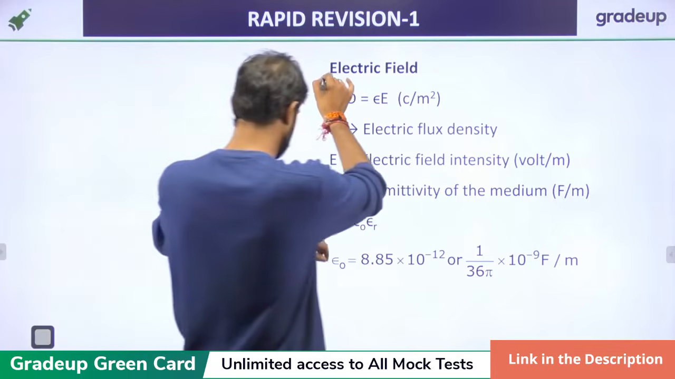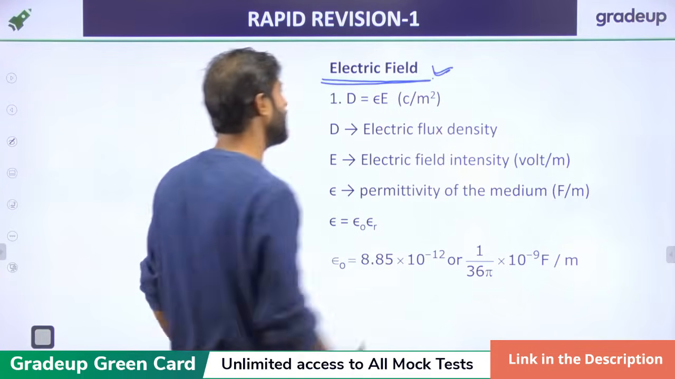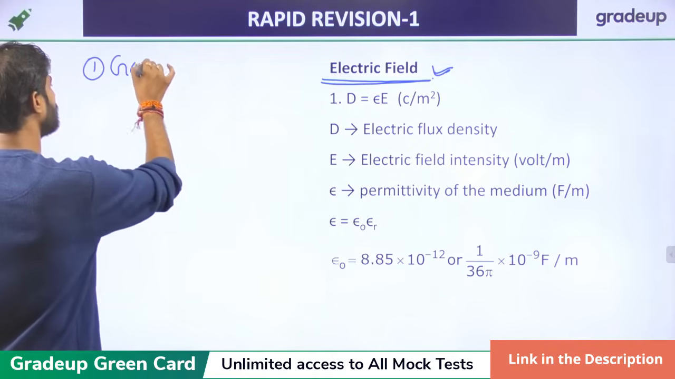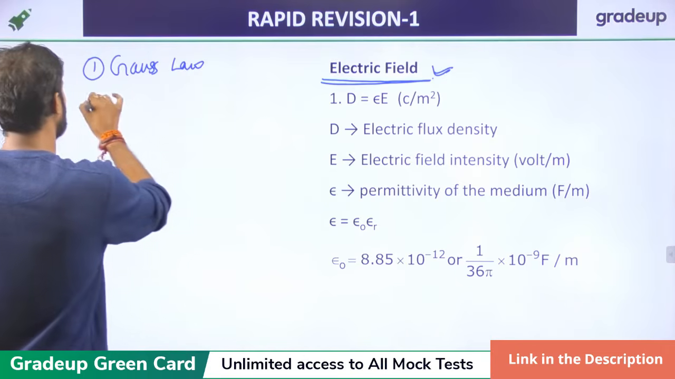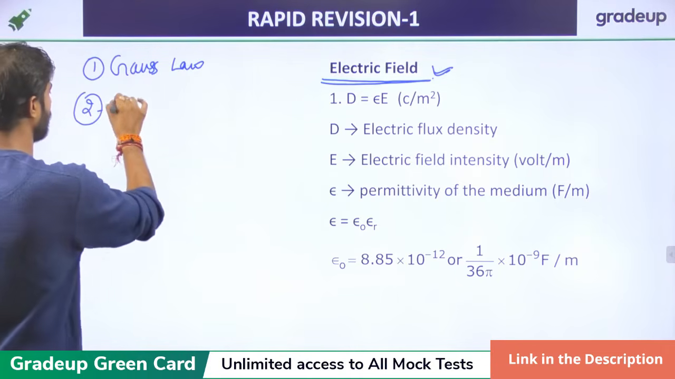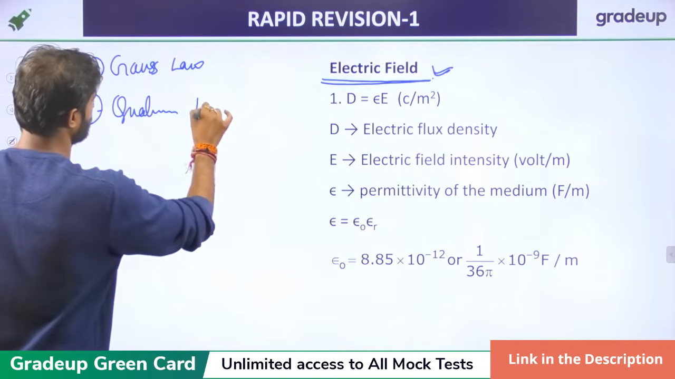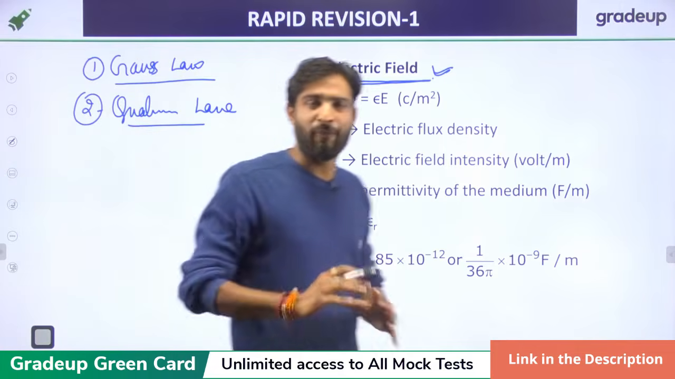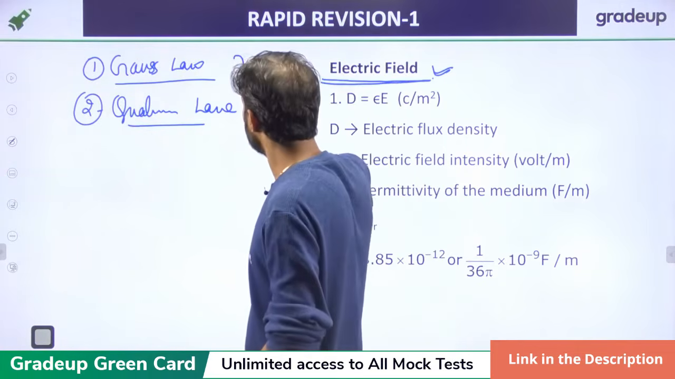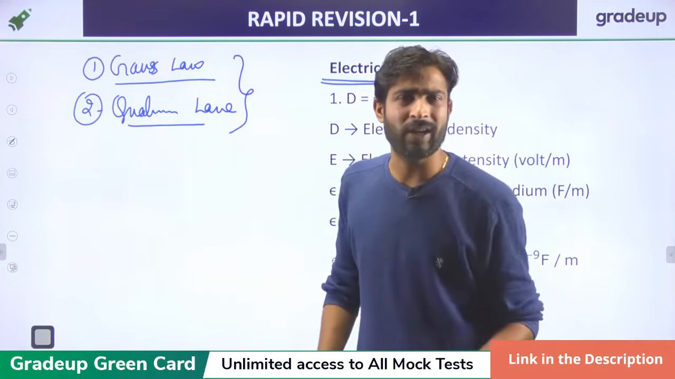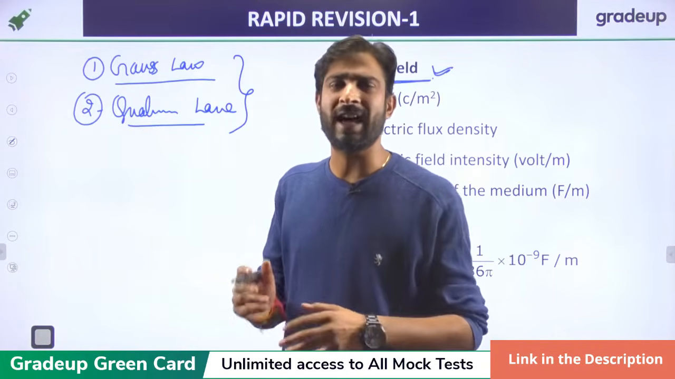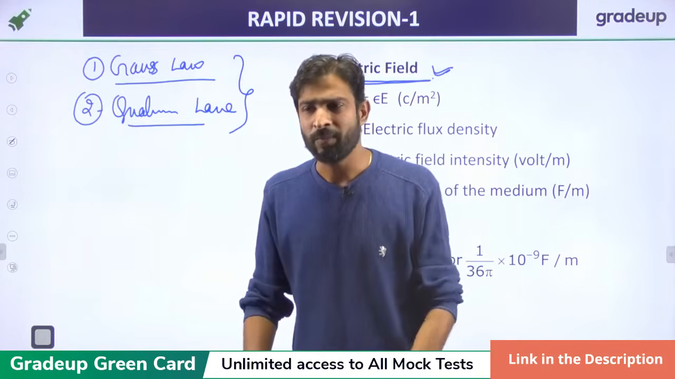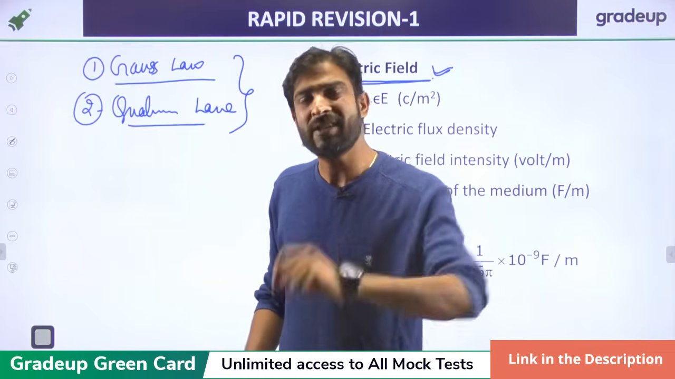Now, if you see the electric field, there are only two parts. One is Gauss law and another one is Coulomb's law. You will get every formula, every derivation by these two methods only, right? So in the GATE examination, it is not possible that only directly formula-based questions will be asked. Sometimes they will ask directly formula-based questions, but sometimes you have to use your basic concept.